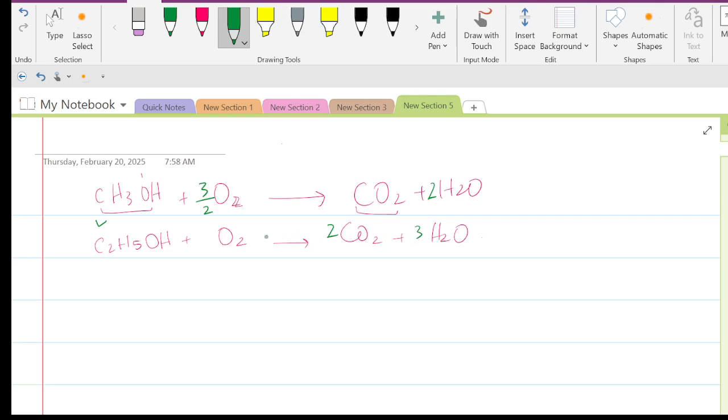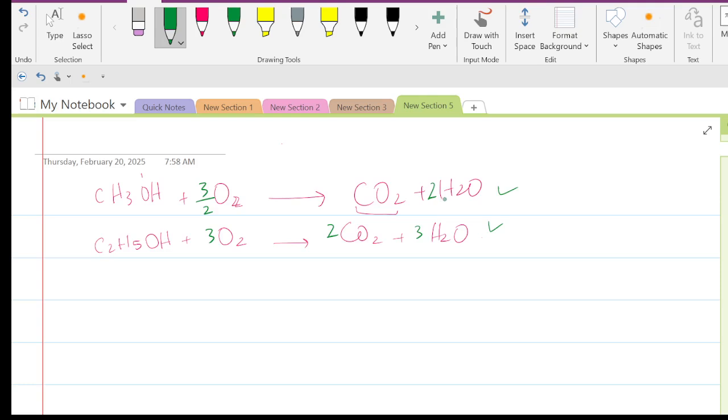Now how many oxygens are there? On the reactant side, there are 3 oxygens, 2 here and 1 there. So 3 oxygens are there. And on the product side, how many oxygens are there? 2 times 2 is 4, and 4 plus 3 is 7. 7 oxygens are there. So how can I balance this? I will write 3 here. So the oxygens are now balanced. So 6 oxygens will be there and both sides are balanced. Okay, so this is the combustion reaction.